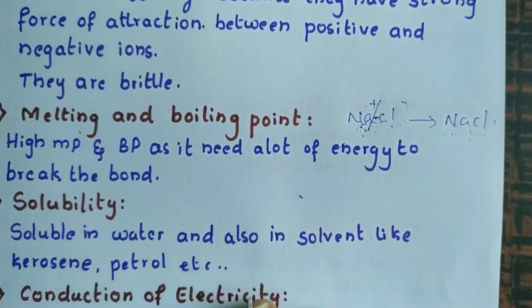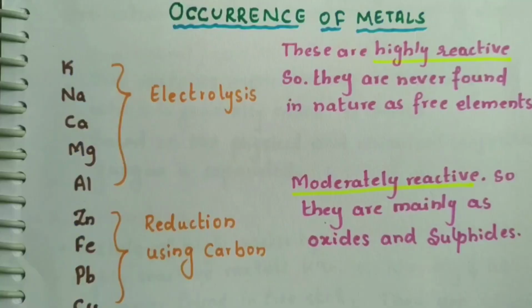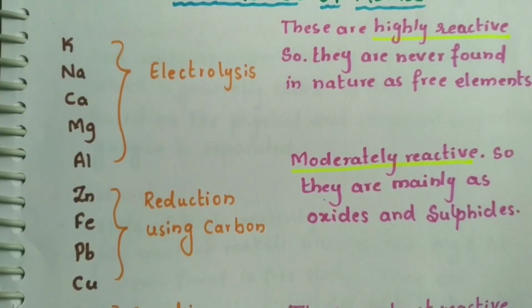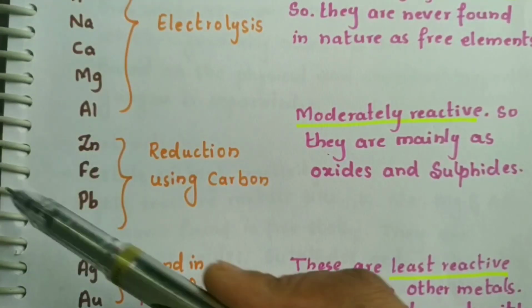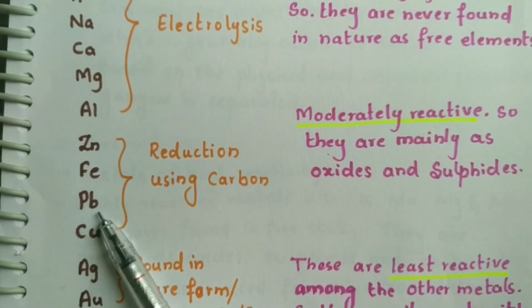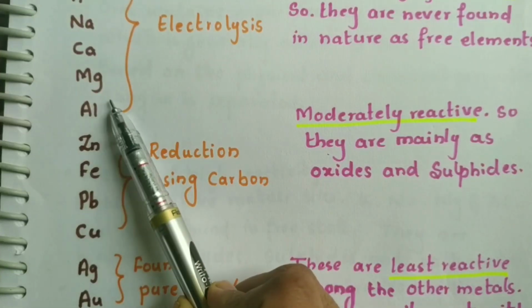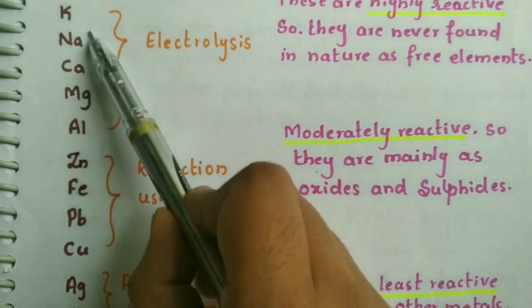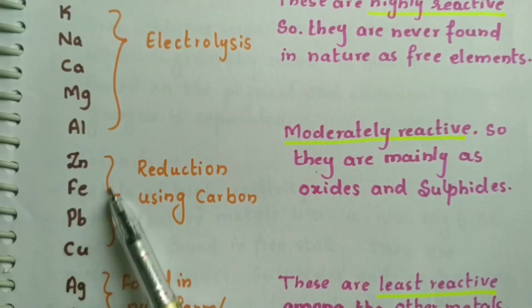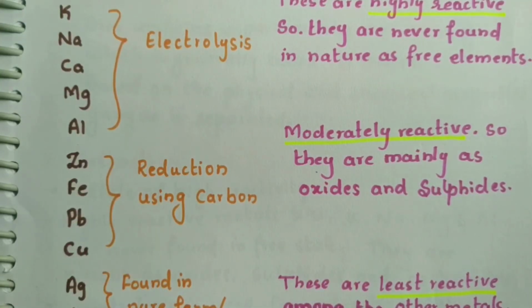So this was the end of this session. If you have liked this, we have written the list of metals. You can see here how I have written them, based on their reactivity. The first set of metals are highly reactive. And the second set is moderately reactive metals. And the third one is very less reactive, and they can be considered as the least reactive among all the metals.